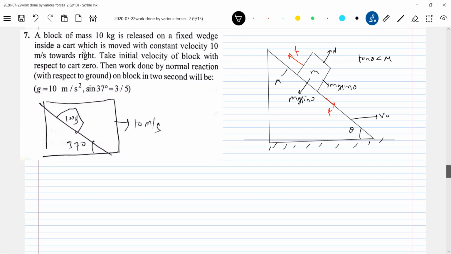The displacement of the block should be equal to the displacement of the wedge, because the block is attached with respect to the wedge. So what is the displacement and what is the work done by normal contact? We will work out all the things. Work done by normal contact on the block should be equal to N sin theta into displacement of the block.